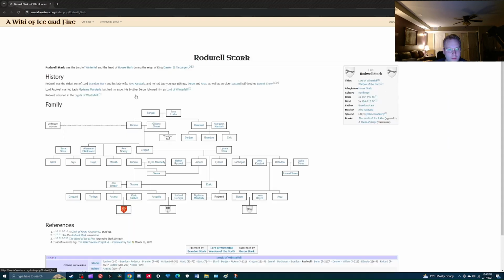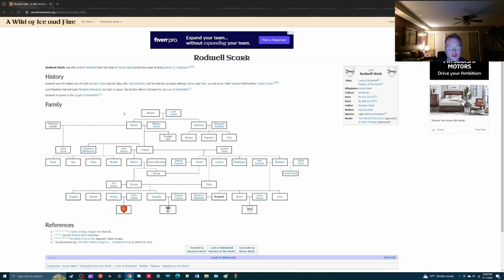Okay, let's go to Rodwell. Rodwell was the Lord of Winterfell and the head of House Stark during the reign of King Daeron II Targaryen. Rodwell was the eldest son of Lord Brandon Stark and his lady wife, Alice Karstark. And he had 2 younger siblings, Baron and Arsa, as well as 1 bastard half-brother, Lionel Snow. Lord Rodwell married Lady Miriam Manderly. Them Manderlys, man, they just love that mermaid stuff. But he had no issue. His brother Baron followed him as the Lord of Winterfell.